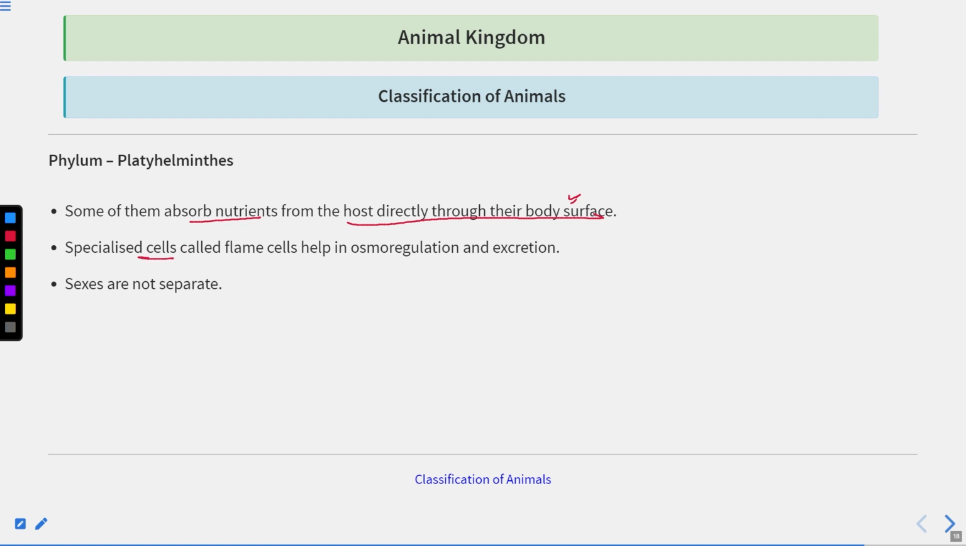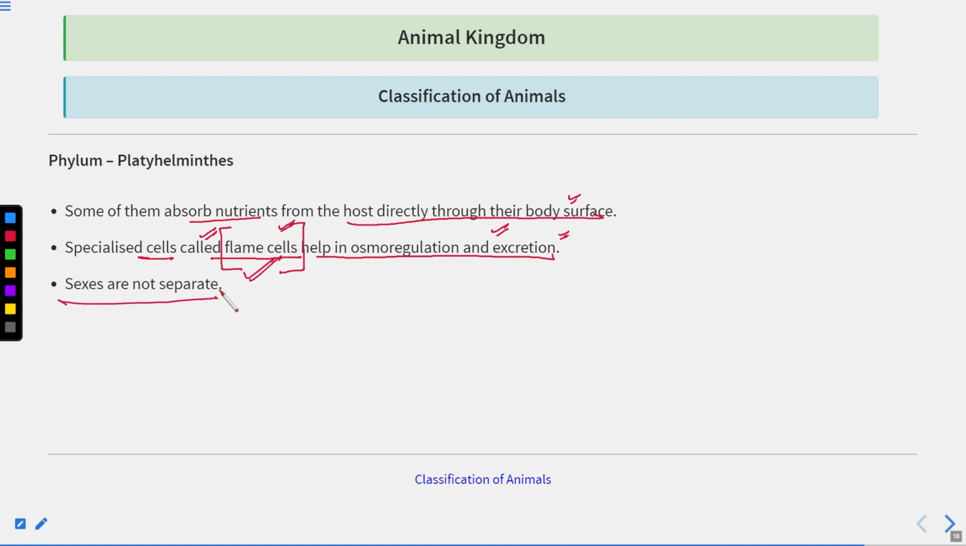Specialized cells called flame cells help in osmoregulation and excretion. Now they have one very unique cell, the flame cell. For the first time this type of cell is there. It helps in osmoregulation, maintaining the balance of water in the body. It also helps in excretion, as the nitrogenous waste material is removed out of the body by the flame cells.